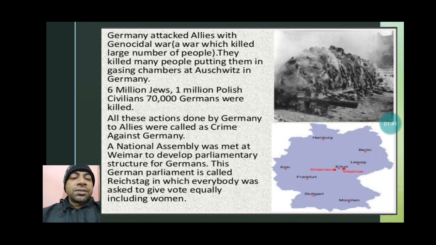All these actions done by Germany to allies were called as against Germany. A national assembly met at Weimar to develop a parliamentary structure for Germans. This German parliament is called Reichstag, in which everybody was asked to give vote equally, including women. So Weimar Republic you have read earlier. So finally one parliament was developed, and that was called Reichstag. If anyone asks what the parliament name of Germany is, you will have to say Reichstag. In that parliament everyone was welcome to give a vote, whether male or female, it doesn't matter.